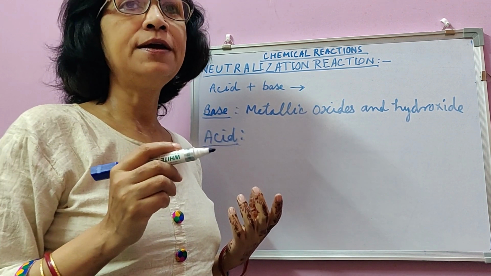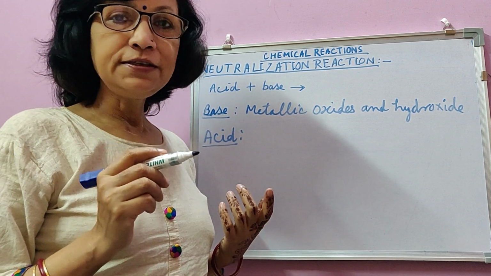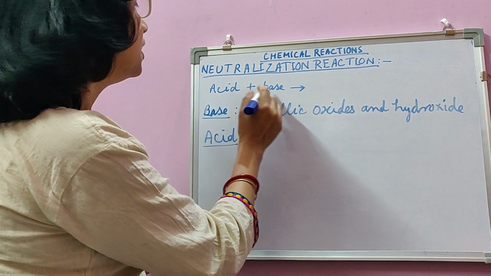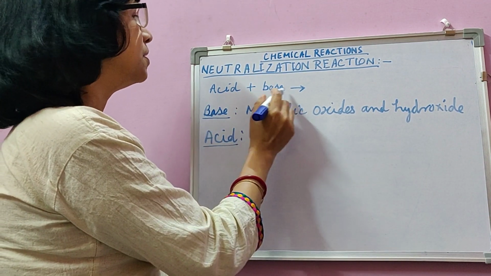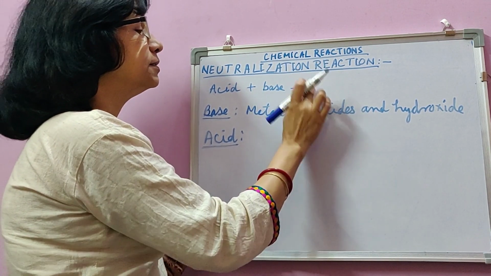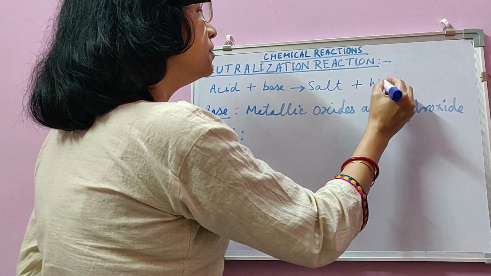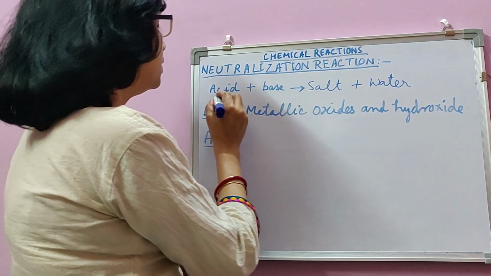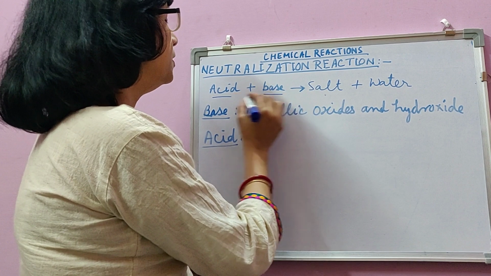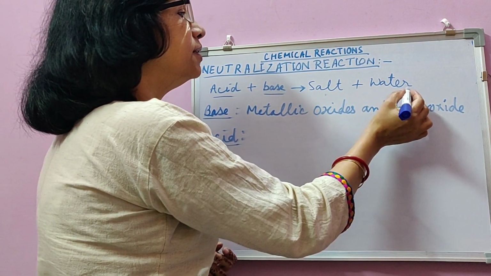The other type of double decomposition reaction is said to be neutralization reaction. We say neutralization reaction for the reason that an acid and a base lose their acidic and basic nature and form two new neutral substances. One is salt and the other is water. So an acid and a base combine together, or exchange their ions, to form two new products. One is a salt and the other is water.